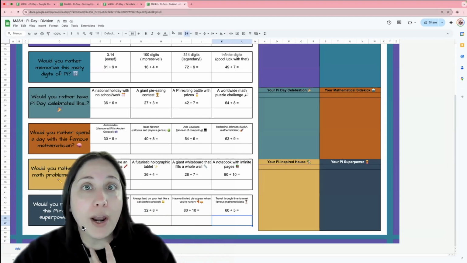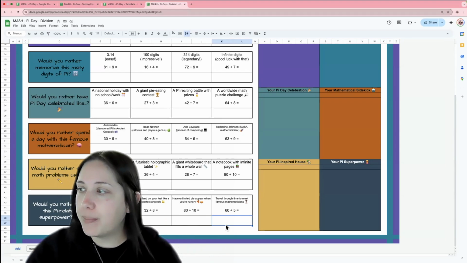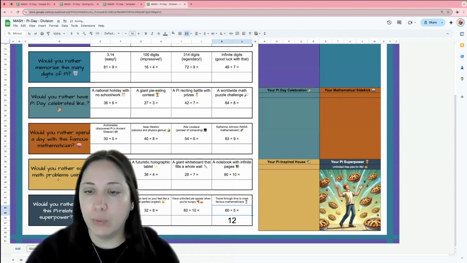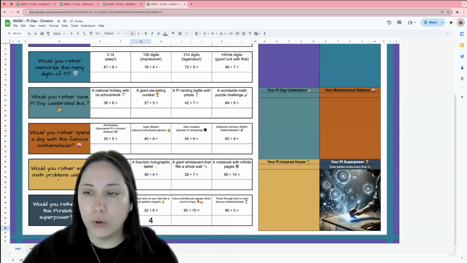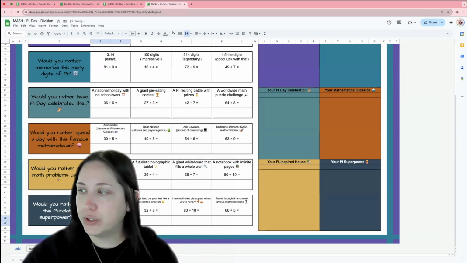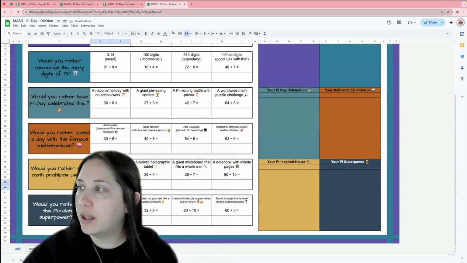I think what I would like to do next is check to make sure that everything works. So 16 divided by 5 is 12. It works. 80 divided by 10 is 8. It works. 32 divided by 8 is 4. And that works. 42, that's 7. And that works. Now on this one, 48 divided by 6 is 8.